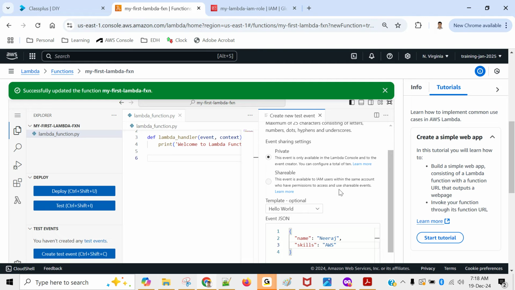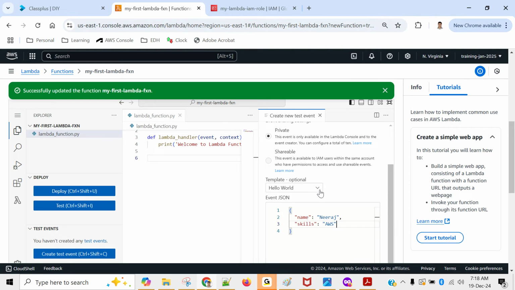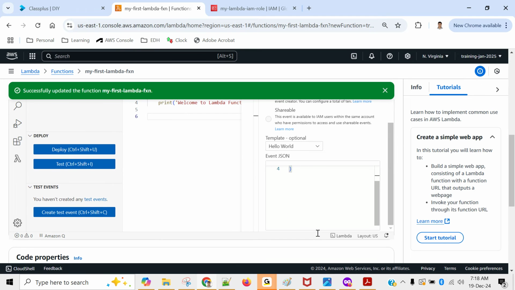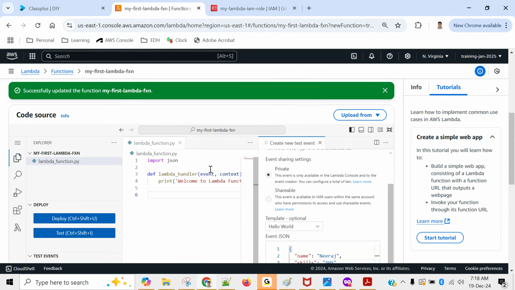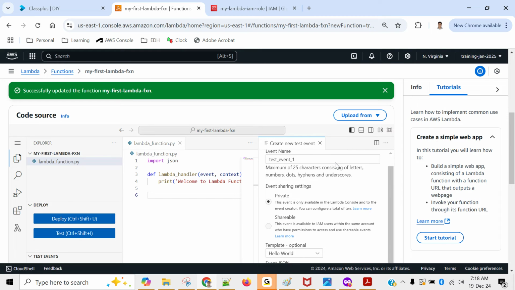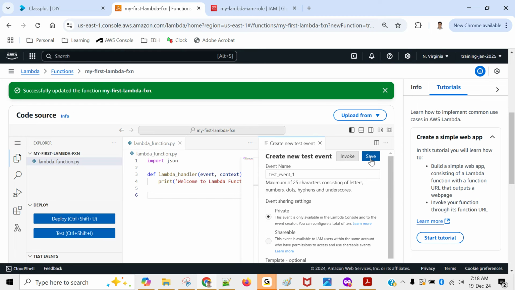So this way you can create a test event, provide a meaningful name, provide some input, and where is the option of create? This is the new editor, so I don't know where is the option of saving or something. I don't see any option of save. Oh, it's there. Click on save.